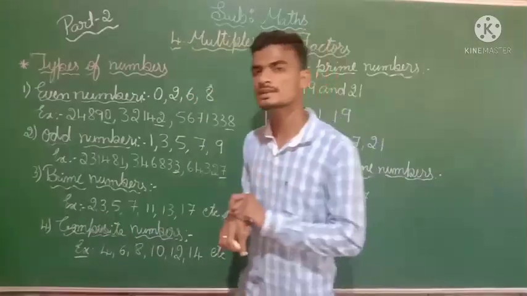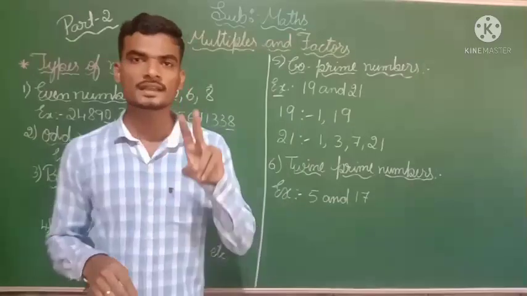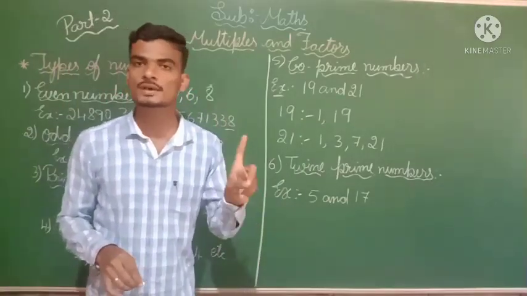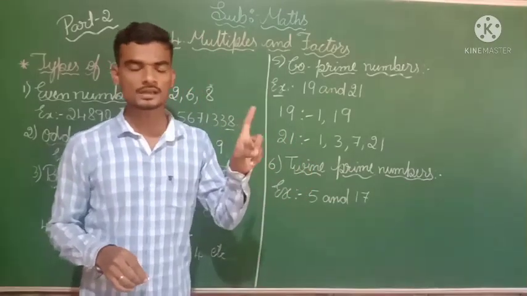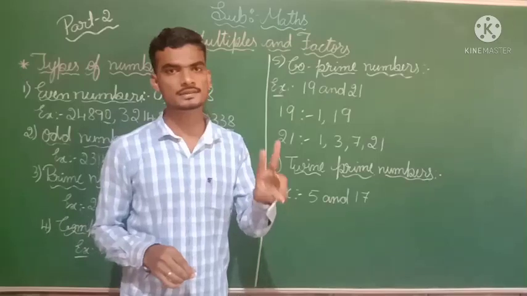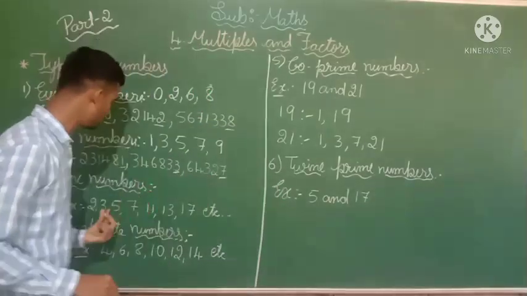How can you say 2 is a prime number? Because it has only 2 factors. Okay, 2 ones are 2, 1 twos are 2. So it has only 2 factors. So it is a prime number.